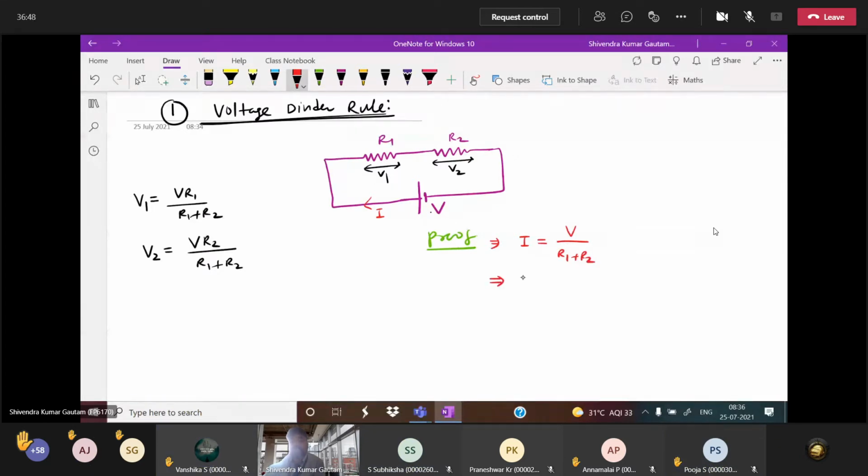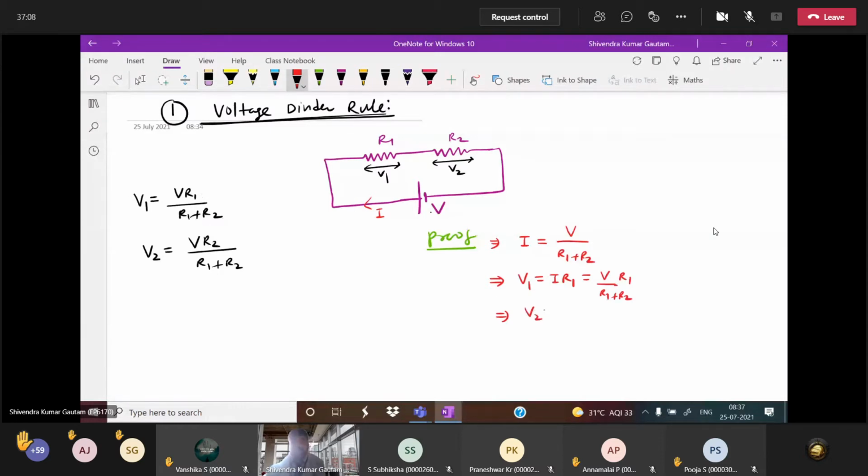Tell me V1, if I ask you, potential across the R1 resistor. Can I write I into R1? Yes or no? Tell me I value, how much we calculated? V by R1 plus R2, into what? R1. You see, this is V R1 by R1 plus R2.